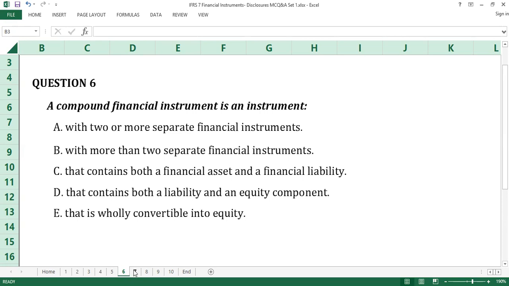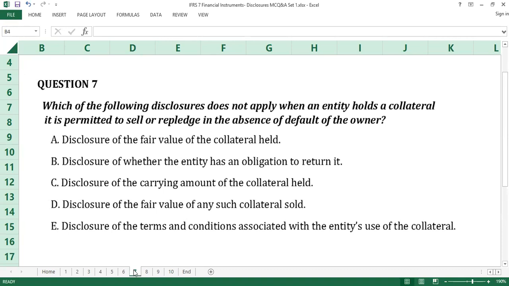Question number 7. Which of the following disclosures does not apply when an entity holds a collateral it is permitted to sell or repledge in the absence of default of the owner? A. Disclosure of the fair value of the collateral held. B. Disclosure of whether the entity has an obligation to return it. C. Disclosure of the current amount of the collateral held. D. Disclosure of the fair value of any such collateral sold. E. Disclosure of the terms and conditions associated with the entity's use of the collateral. Time counts.